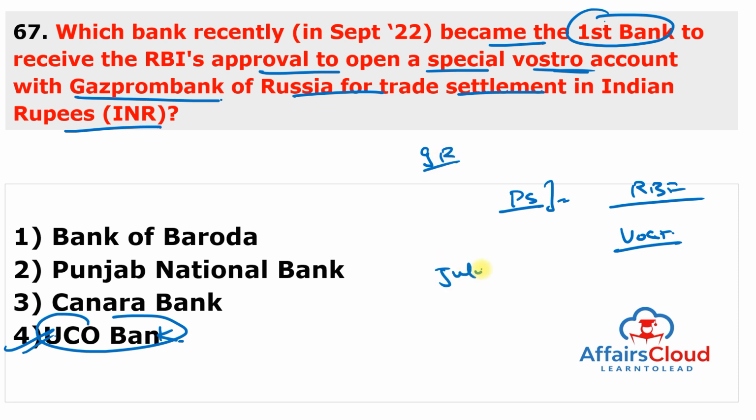Previously, in July 2022, RBI published a circular enabling trade settlements between India and other nations including Sri Lanka and Russia to be made in Indian rupees. So just remember, this is Gazprom Bank of Russia and the Indian bank is UCO Bank.